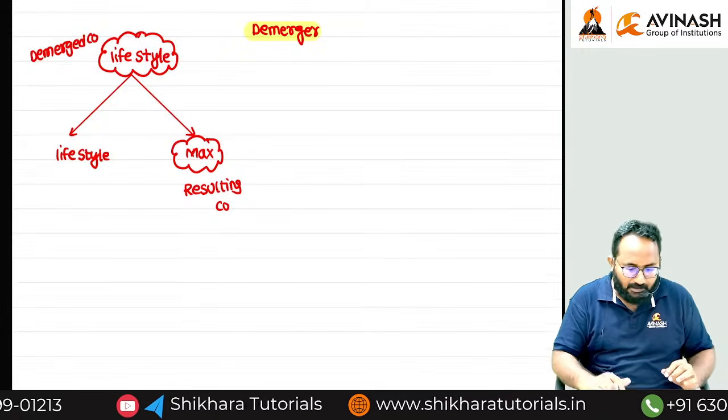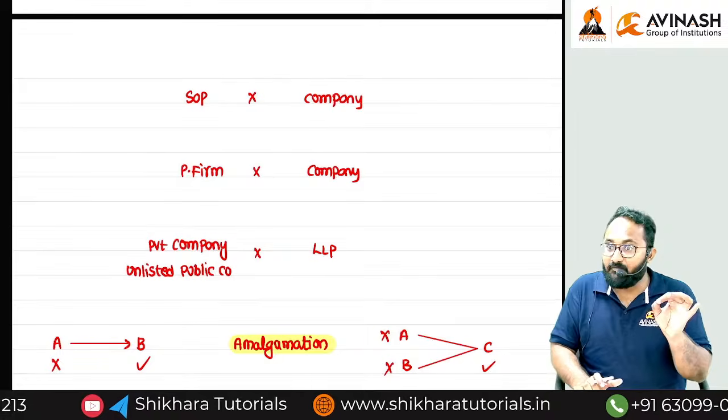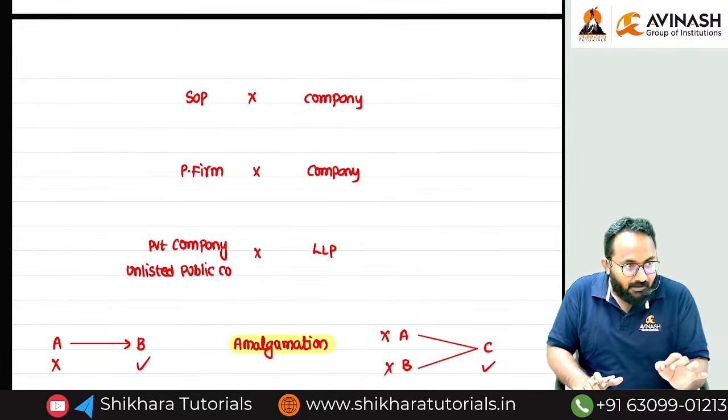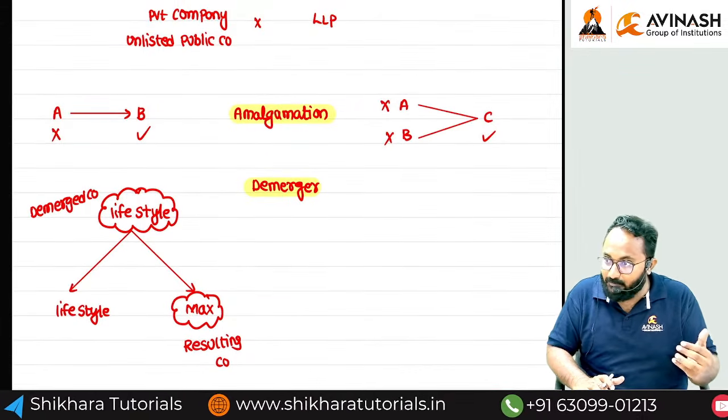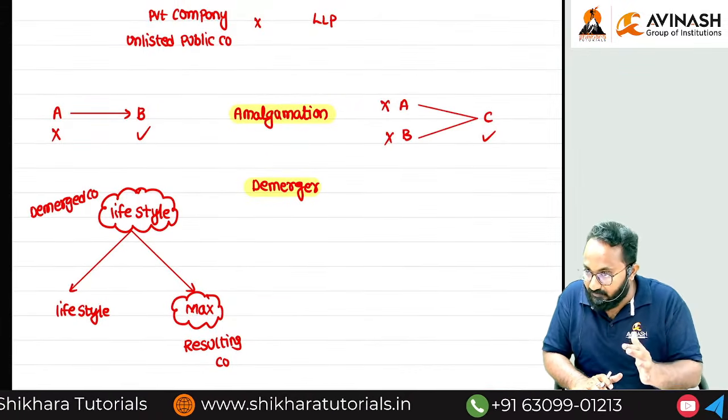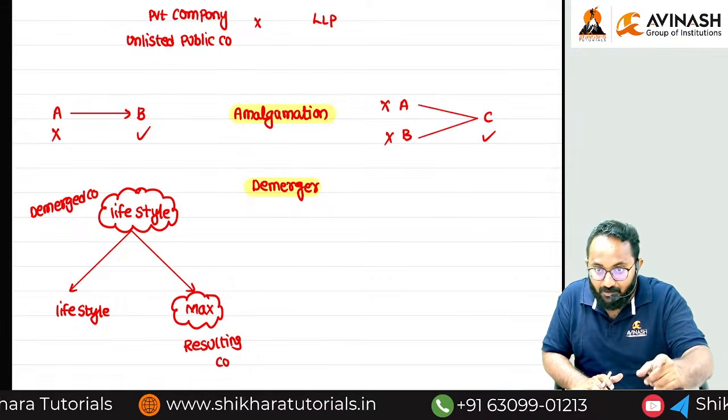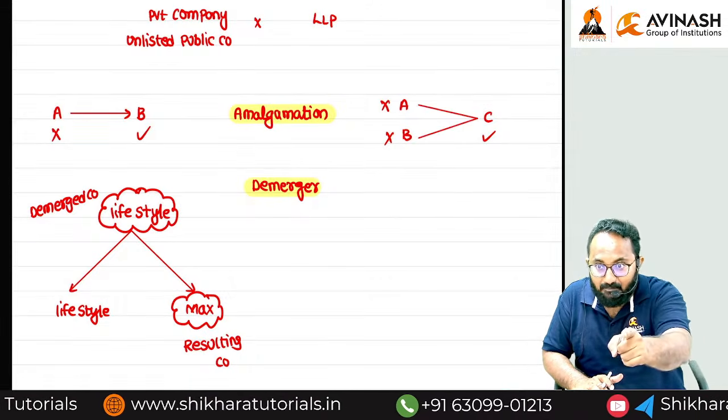Now, sir, why are we learning everything? If business restructuring, business reconstruction, or business reorganization happens, what is the tax treatment we have to learn?